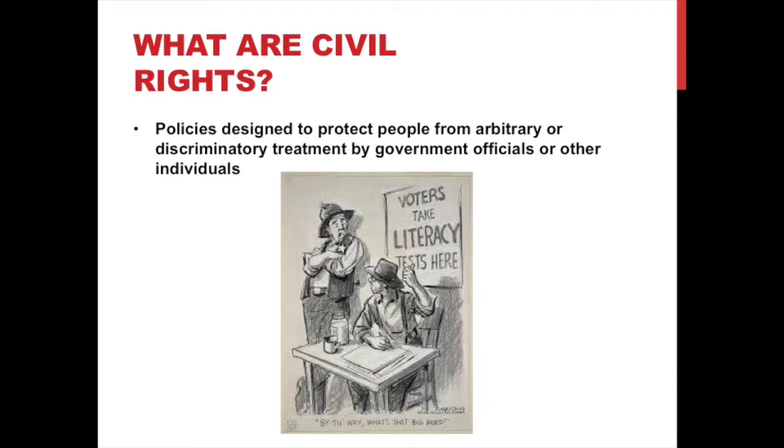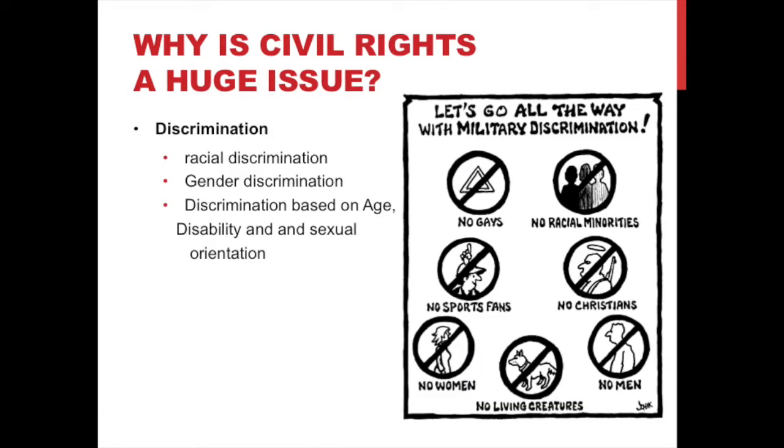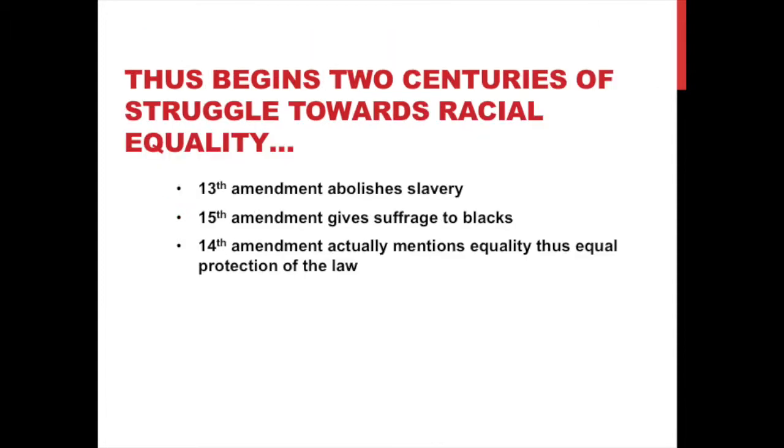Civil rights are policies designed to protect people from arbitrary or discriminatory treatment by government officials or other individuals. We should all know by now that civil rights is a huge issue and has been an important aspect of our history. But we know that it's an issue because of discrimination. So the three main types of discrimination include racial, gender, and discrimination based on age, disability, or sexual orientation.